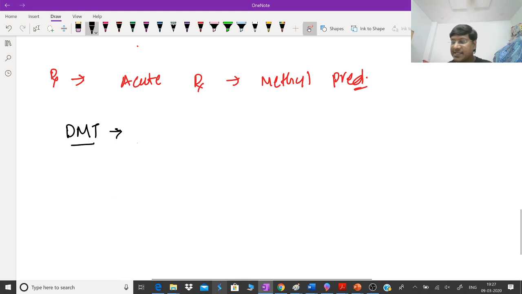Now, can anyone answer me what is the drug of choice for multiple sclerosis? Very good, Panda, excellent. So the drug of choice for multiple sclerosis is interferon beta.